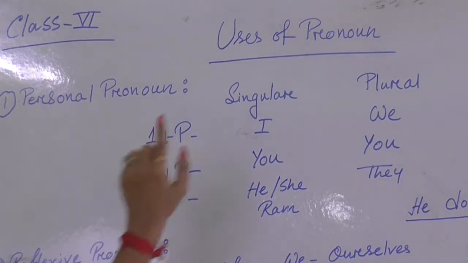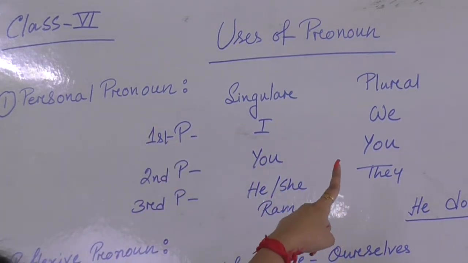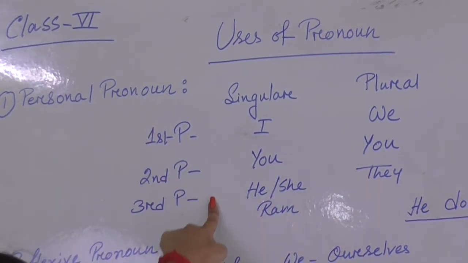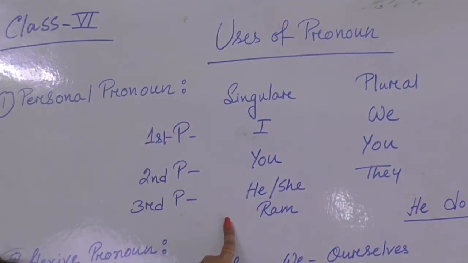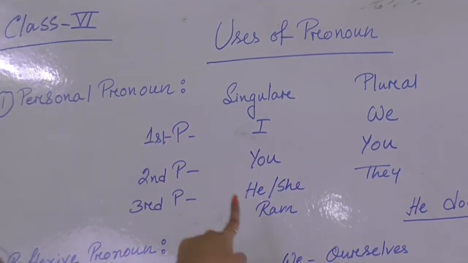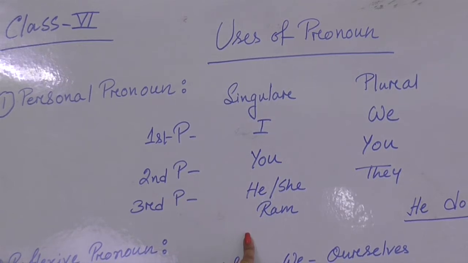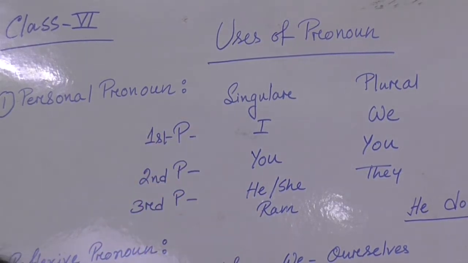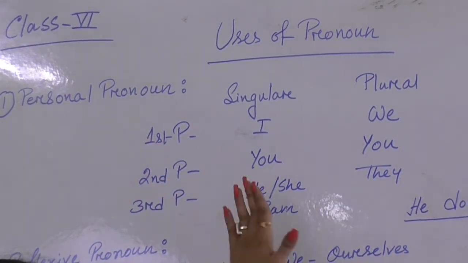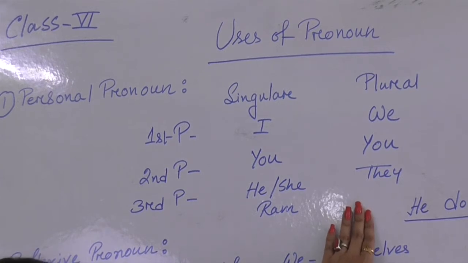First person I, in plural it becomes we. Second person you, in plural also it is you. Third person he or she or any kind of name. I am giving an example of Ram. Any name, Ram, Sham, Sita, whatever the name is, is third person singular, and in plural form it becomes they.